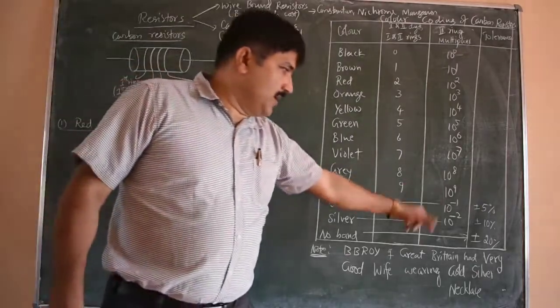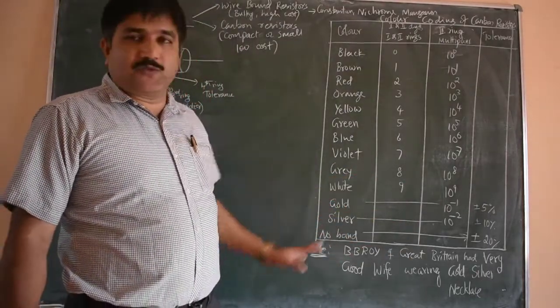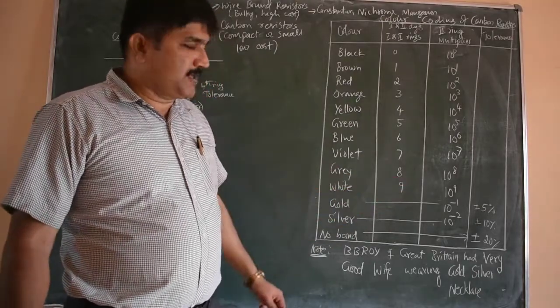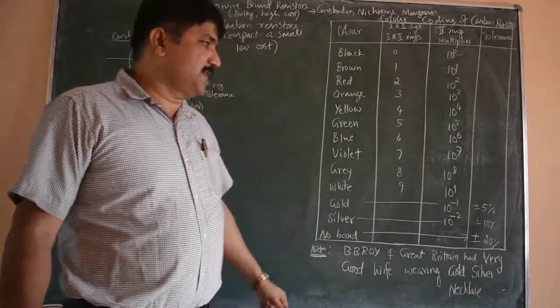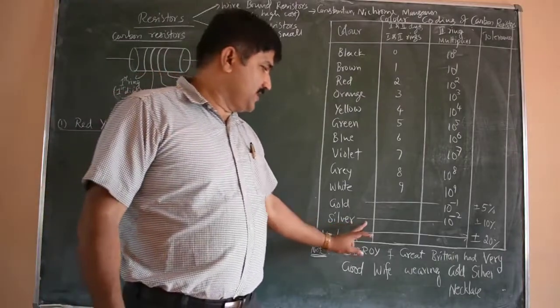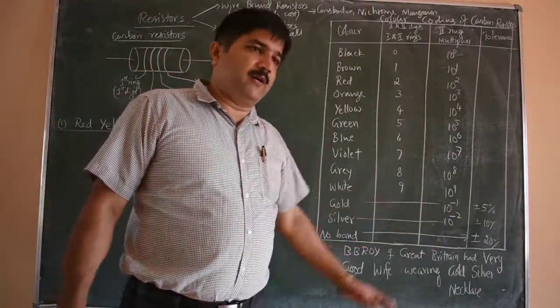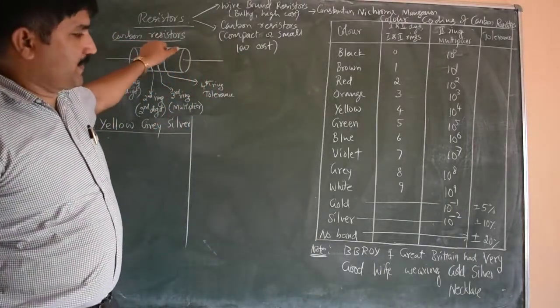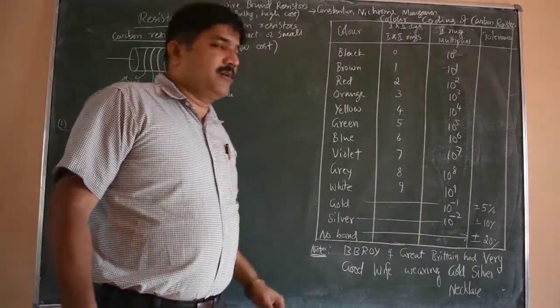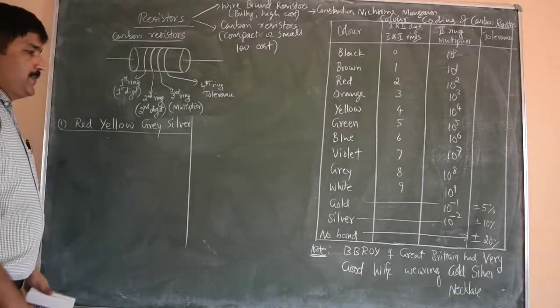So there will be 3 values. One is gold. If the last fourth ring is gold, then we have to take plus or minus 5% variation. If it is silver, then plus or minus 10%. And if there is no band, that means only 3 rings are present, the fourth band is absent, then we have to treat the tolerance as 20%.